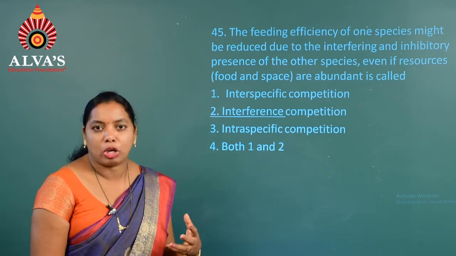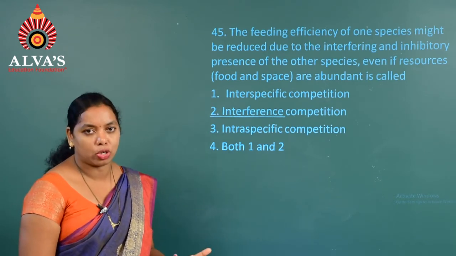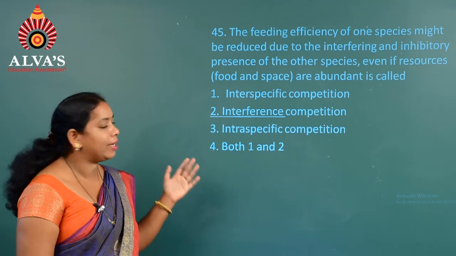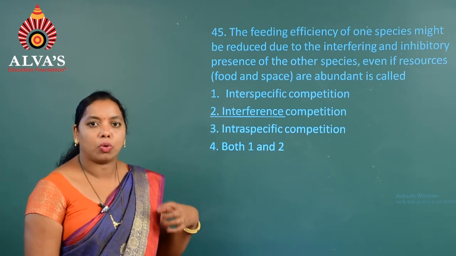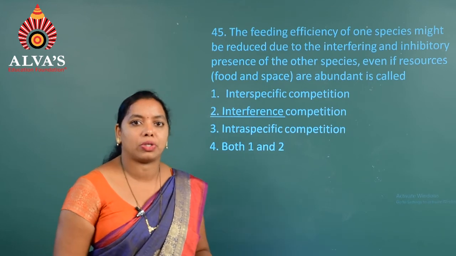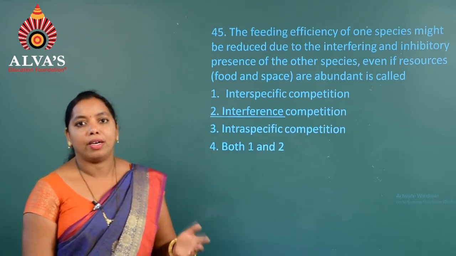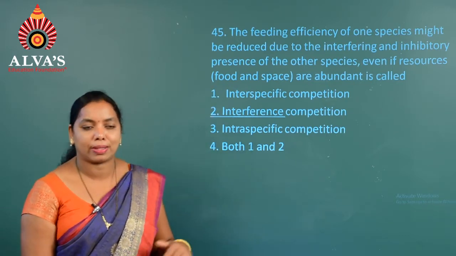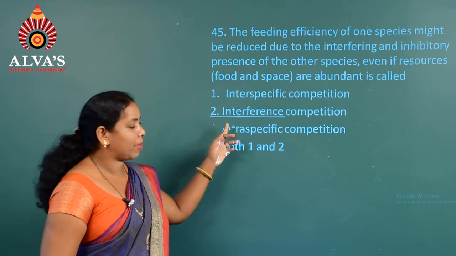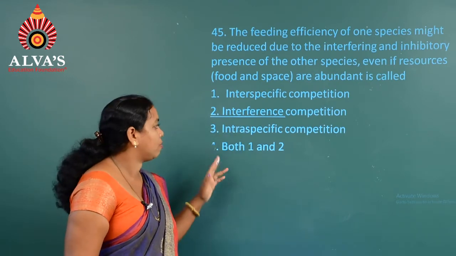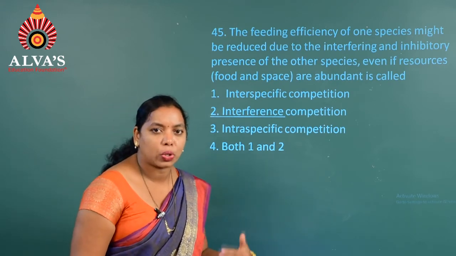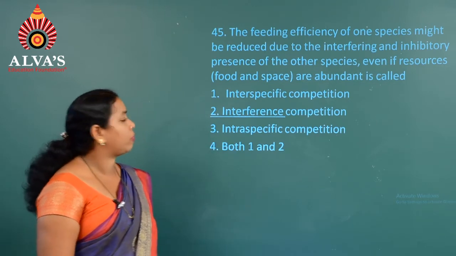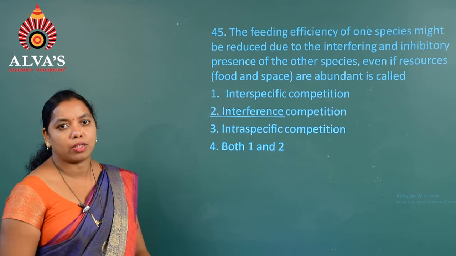If we take the example of Abingdon tortoise and goat species in the region of the Galapagos Island, we can consider this type of interference competition. Whenever the goat species were introduced into the Galapagos Island, slowly the Abingdon tortoise were replaced because their feeding efficiency is less compared to goat species. As a result, it is a best example for interference competition. Next one, intraspecific competition, it is a competition within the species. Next one is both 1 and 2. So the right answer for question number 45 is the second option, that is interference competition.